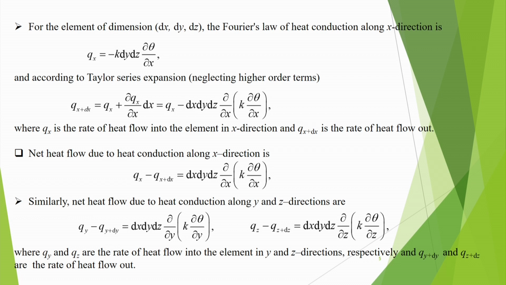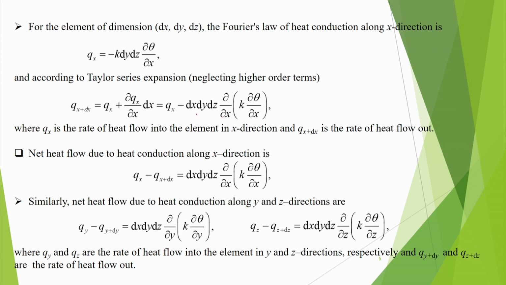And according to Taylor series expansion, if we neglect higher order terms, then qx plus dx can be written as qx plus del qx by del x into dx, and this I can take from here, and then I can write it like this.